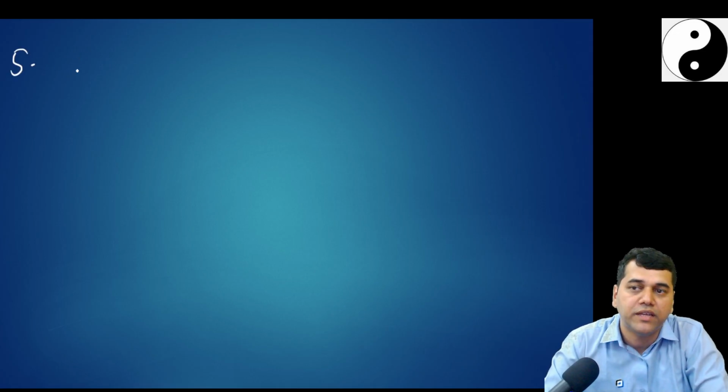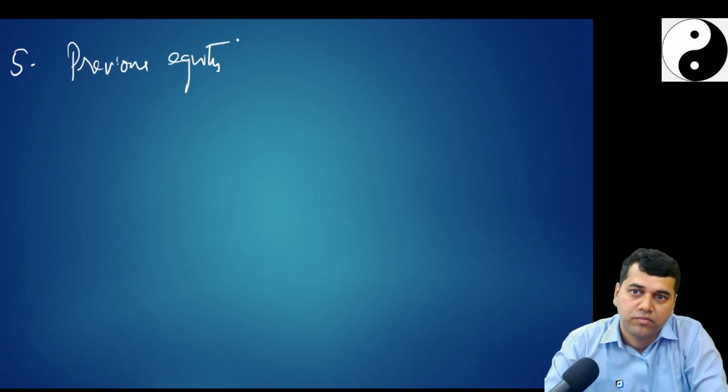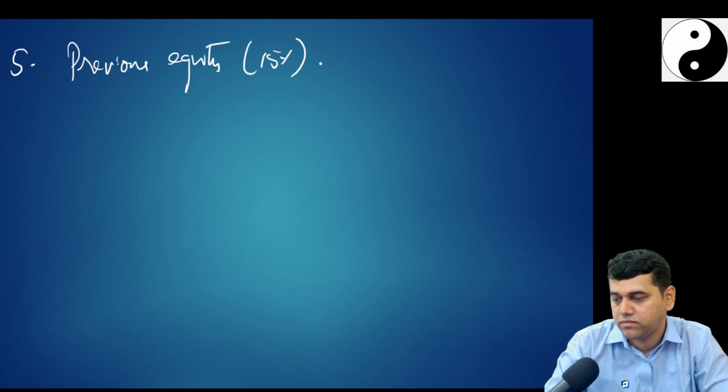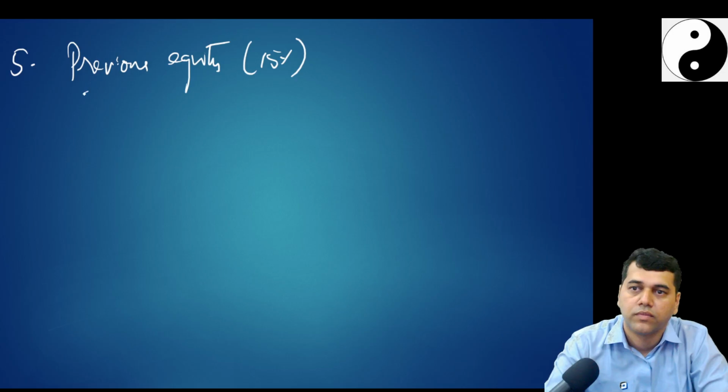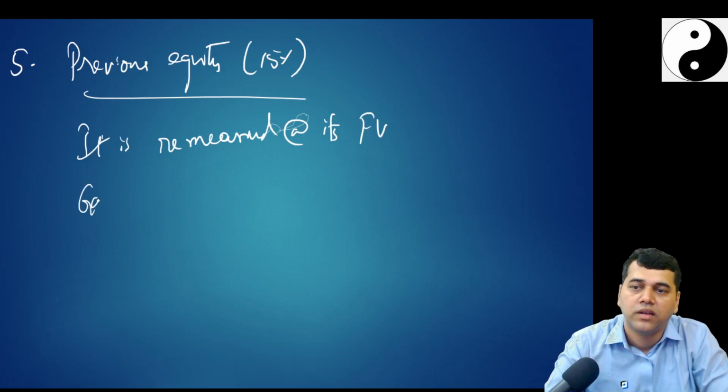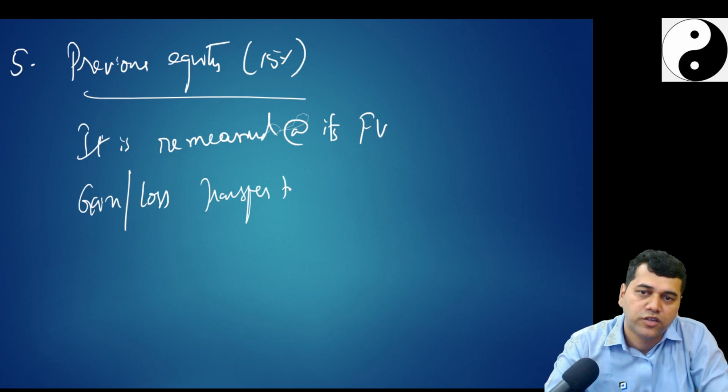Now I have got the next item, previously held equity, 15%. It is remeasured at its fair value, gain or loss transfer to P&L.